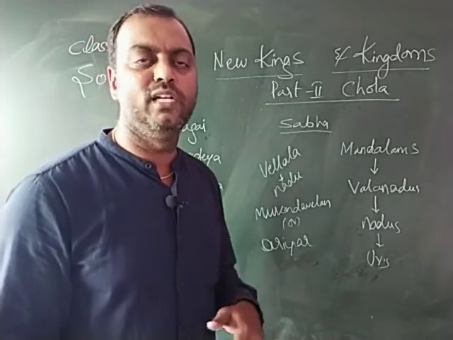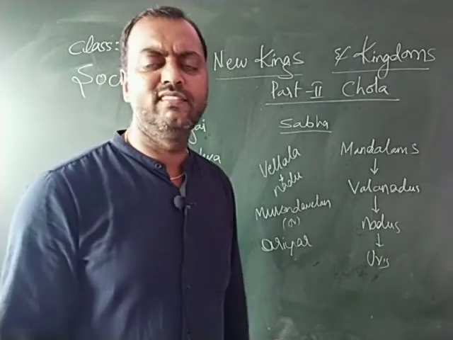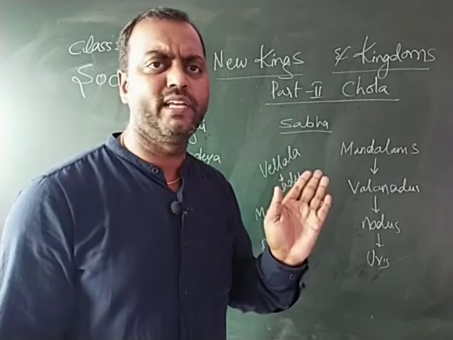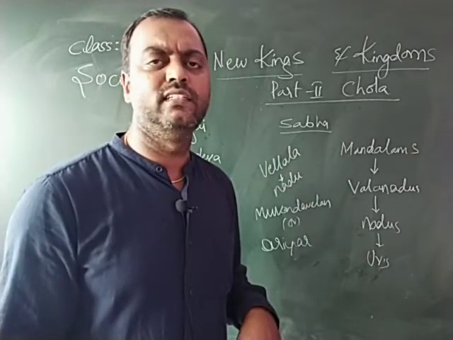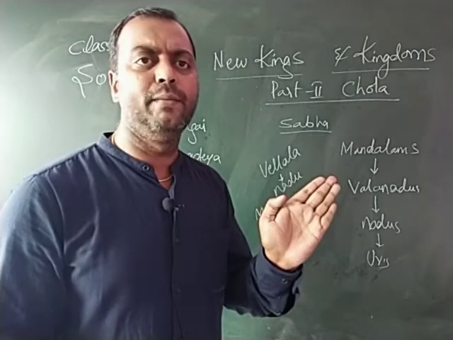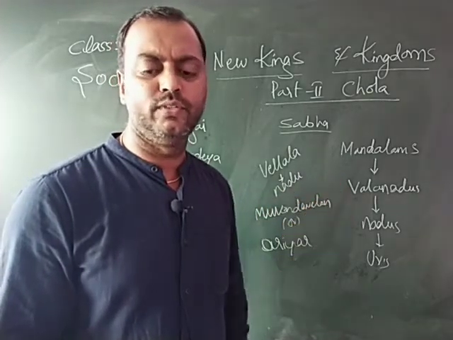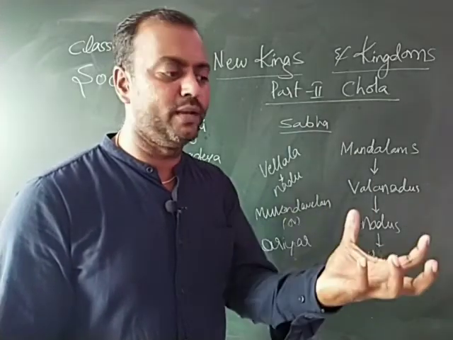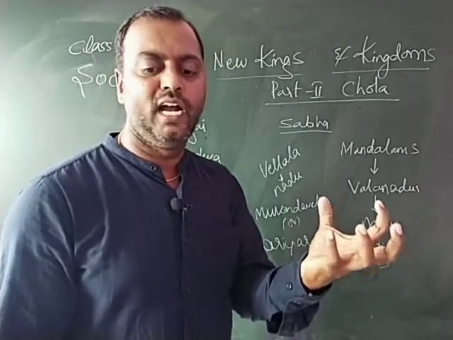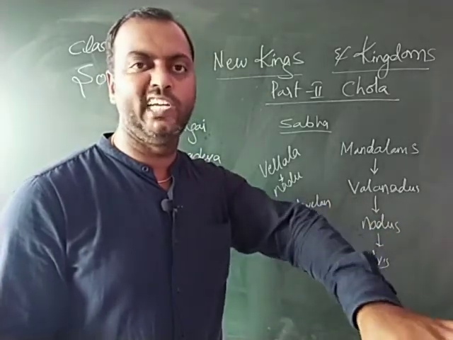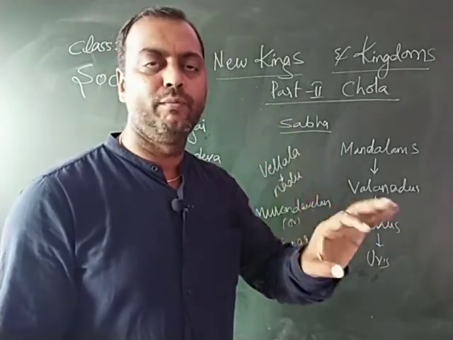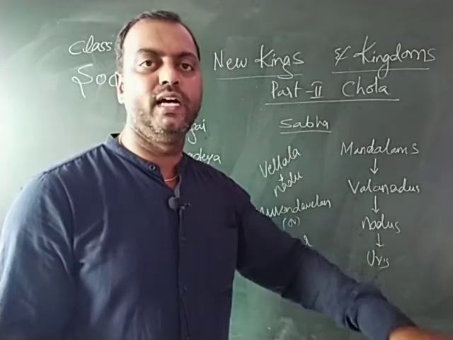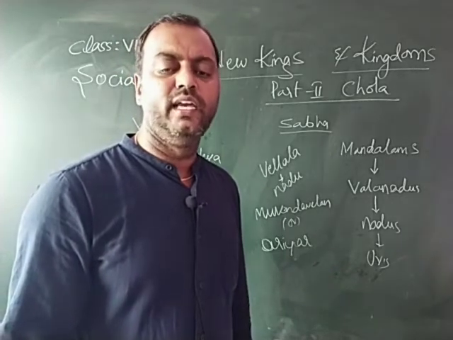The names of those eligible to be members of these committees were written on a small ticket of palm leaf, because paper was not available in the 8th and 9th centuries. So they followed palm leaf. They used to write the names of these eligible people on palm leaf, and these tickets were put in an earthen pot. They used to ask a small child to pick up the names. One by one each committee used to be called on, and the names were picked up from the pot, and this is how they continued.